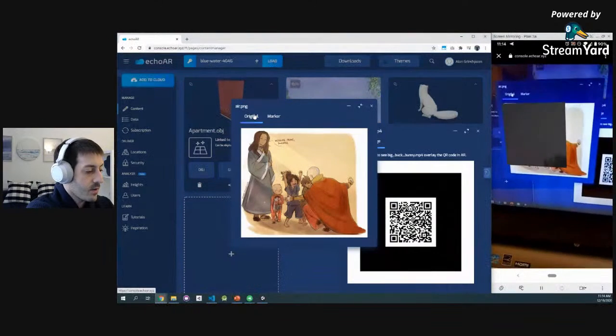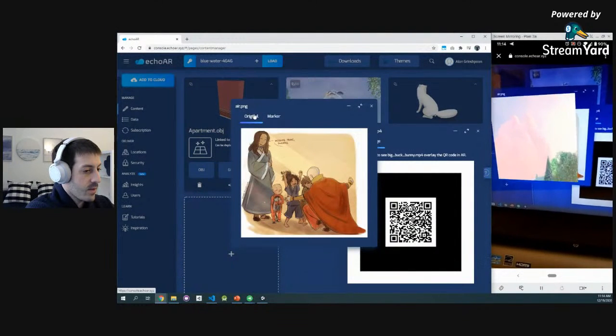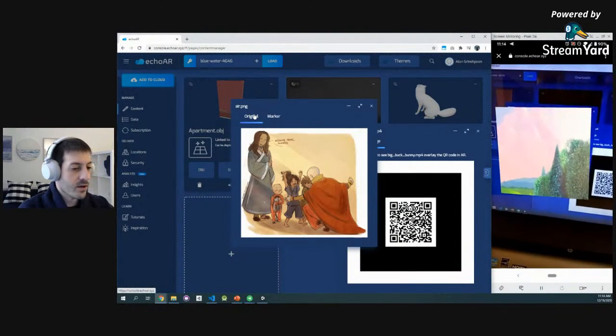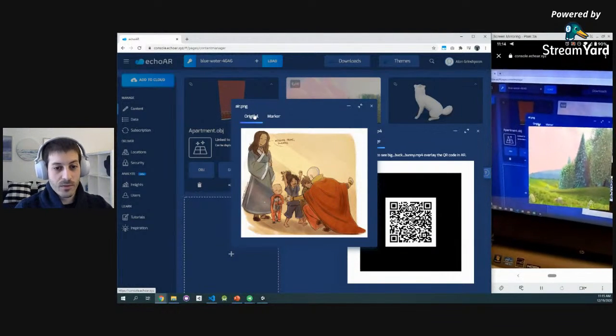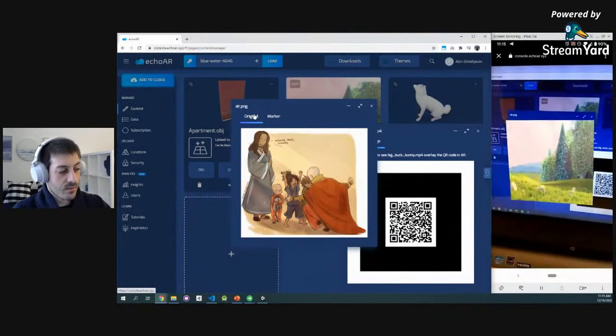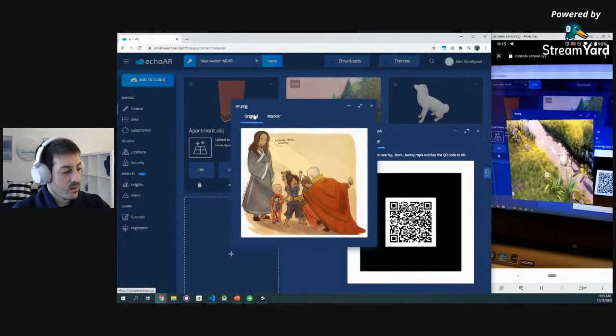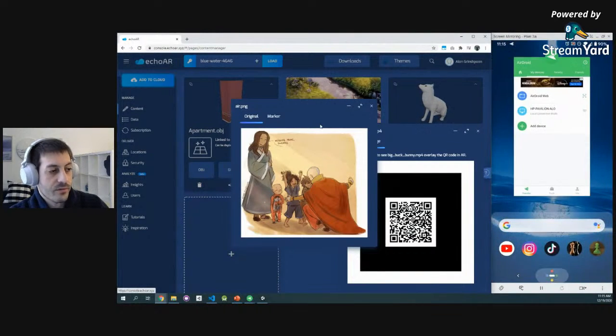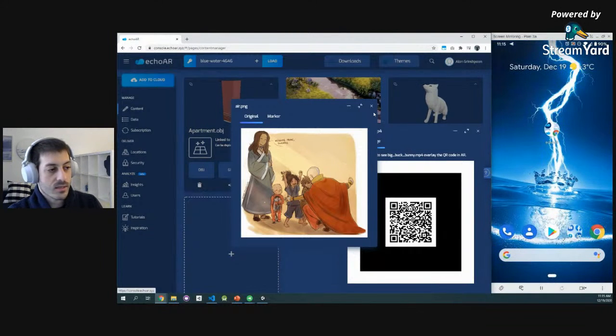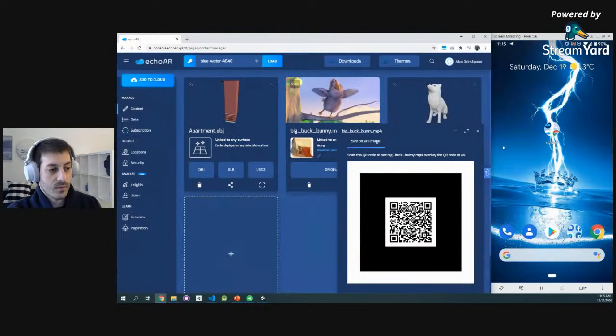I can click the screen and play around with it to enlarge it with my fingers. But there you go. You have a video playing on top of an image. Very, very cool use of augmented reality. Super easy to set up. And again, you can use any image that you want. Just make sure that it's pretty visible and has colors and contrast. That could be really cool.